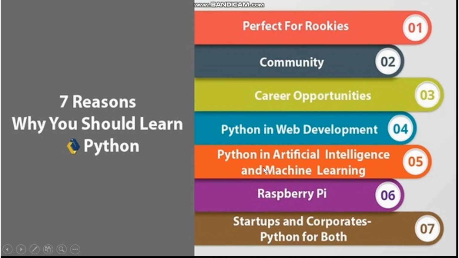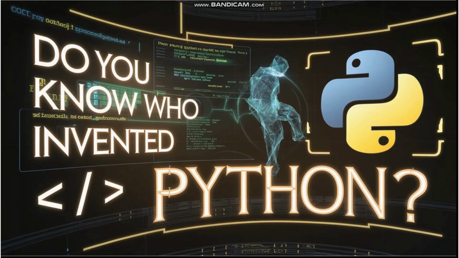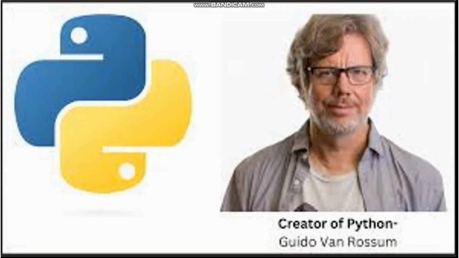And also in startups and corporates, nowadays, all are using Python because of its readability and simplicity. Do you know who invented Python? Take a guess. Python was invented by Guido van Rossum in the late 1980s. The creator of Python is Guido van Rossum.